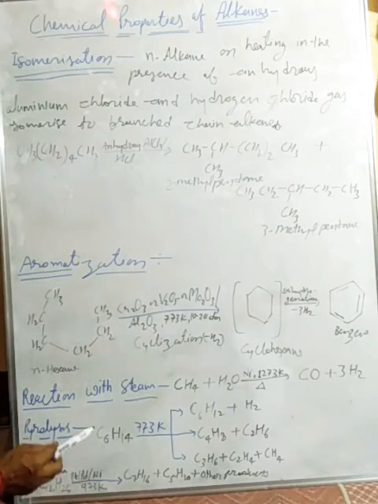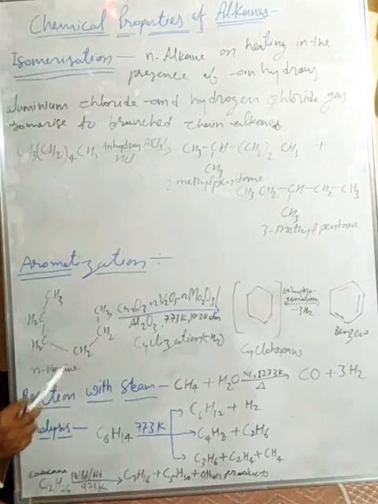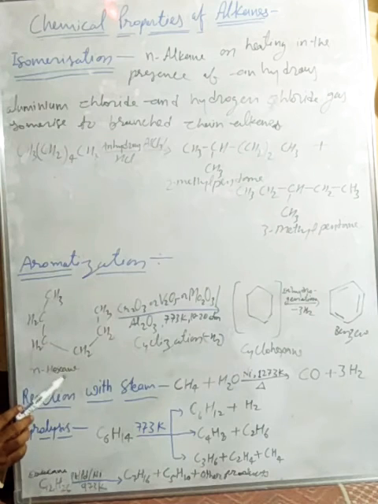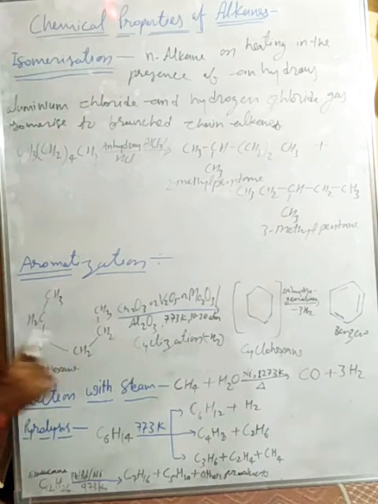That cyclic form is unstable, so it again undergoes dehydrogenation and forms a benzene ring, an aromatic compound. That process is called aromatization.